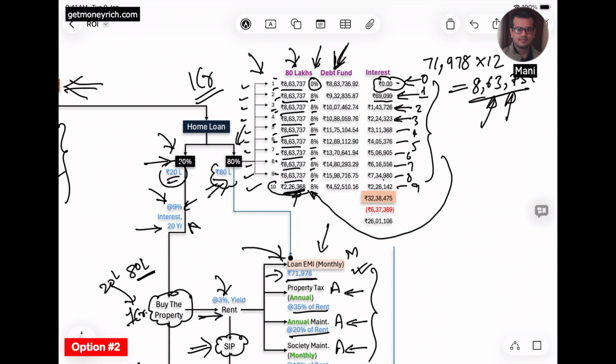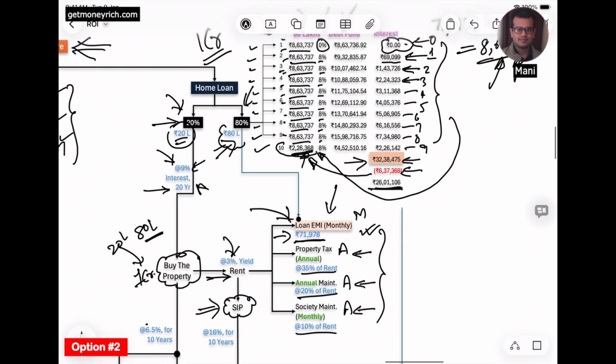So in these 10 years, you can see the interest that he will earn is around 32 lakh rupees from this 80 lakh investment. He will transfer from this 32 lakh that he has earned as interest from the debt fund around 6 lakhs 37,000 into his last 10th debt fund, and the balance will still be 26 lakh rupees as his income.